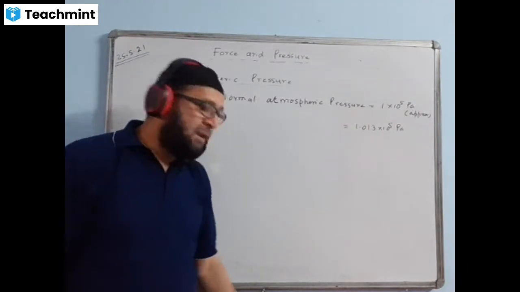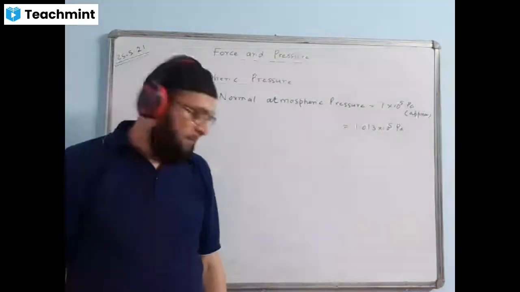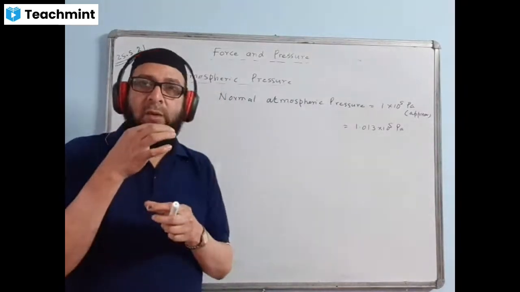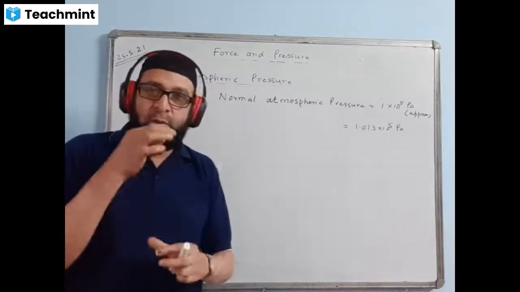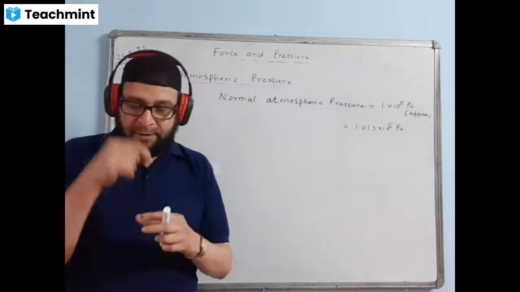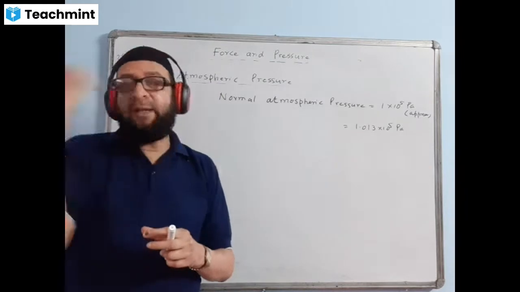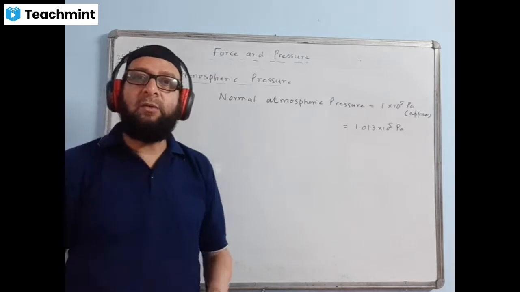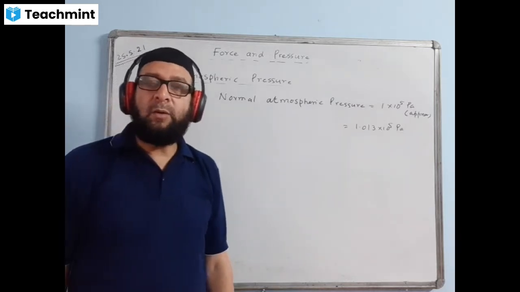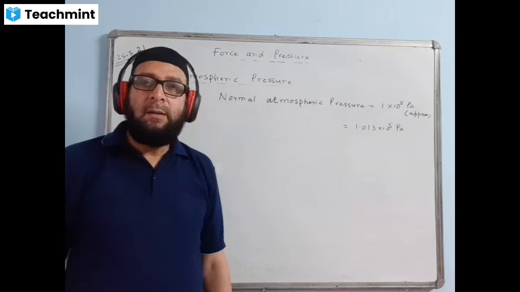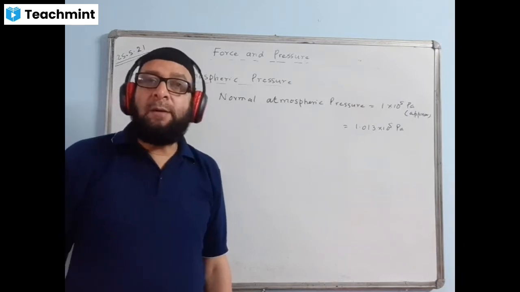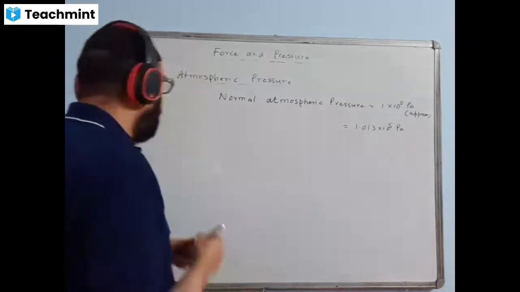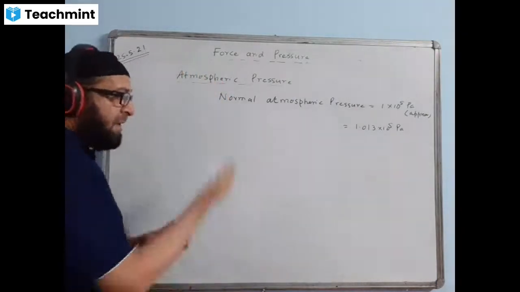What are the examples? First example is given when we drink any juice, we normally use a straw. We'll be using a straw pipe, narrow pipe we use, and we suck air from the pipe. Then the juice will be climbing up and will be going into our mouth and into our body. Why is the liquid going up into the mouth and into the body? Do you know the reason? This is due to atmospheric pressure, the liquid is climbing up.